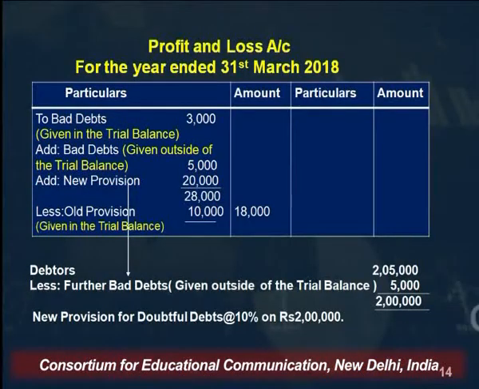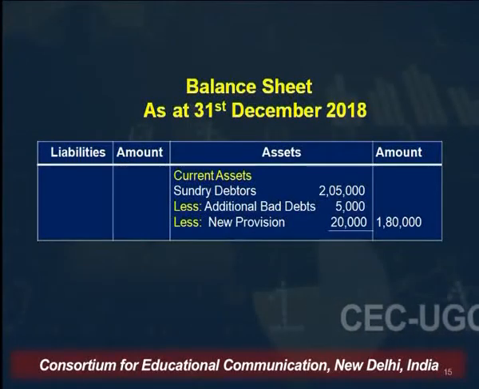So this provision for doubtful debts will be created on the remaining debtors, that is on 2 lakh. The percentage given here for the provision for doubtful debts is 10%, and 10% on rupees 2 lakh comes to 20,000, and this is the new provision. This will be added. The provision which is already given in the trial balance will be deducted, that is 10,000. And the net amount, which is rupees 18,000, will be shown in the outer column. That means only 18,000 is the total loss which will be shown on the debit side of the profit and loss account. How to show this in the balance sheet?